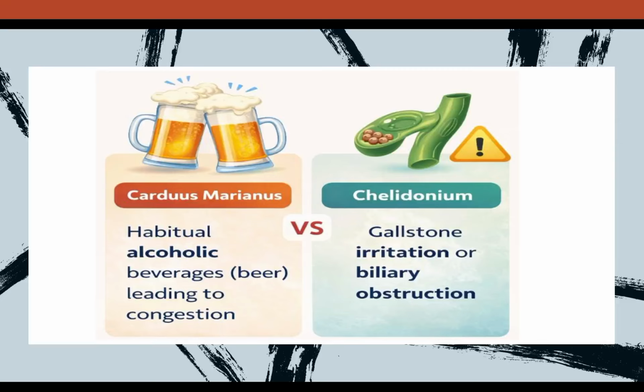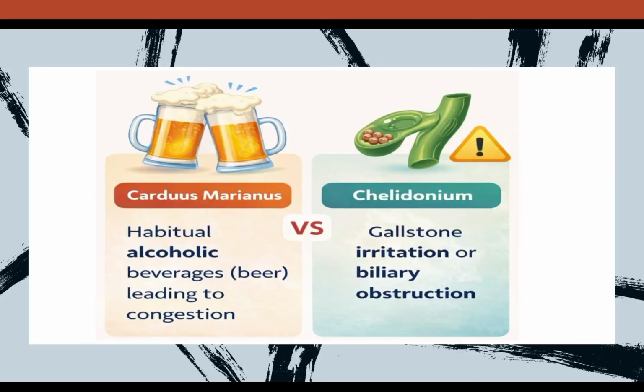Although gallstone irritation can also be a causation for Carduus, when we are talking about the predominant causation, it should be alcohol or beer in case of Carduus. Carduus will give us a history of alcoholism, which will eventually lead to soreness, congestion and cirrhosis of the liver. In case of Chelidonium, the most important history that we get is a gallstone or biliary obstruction.